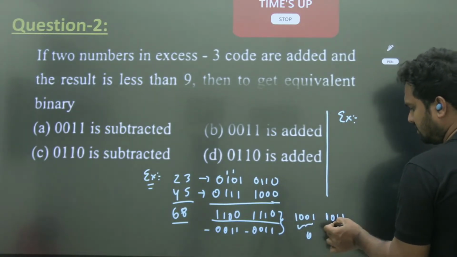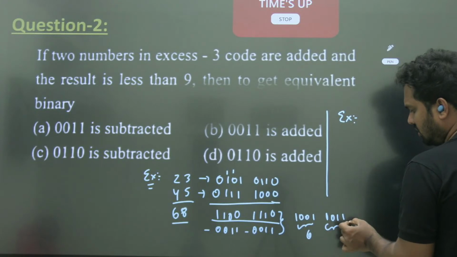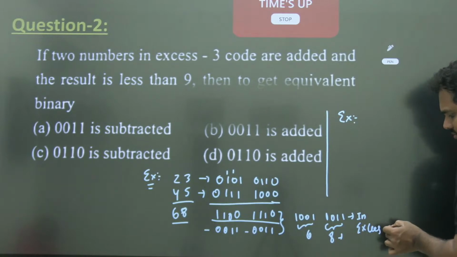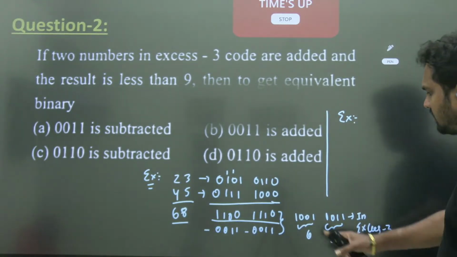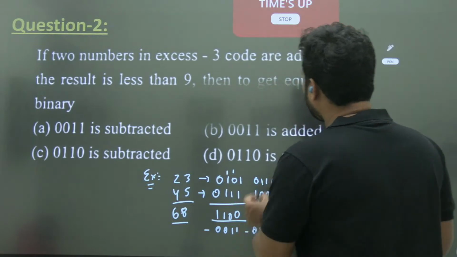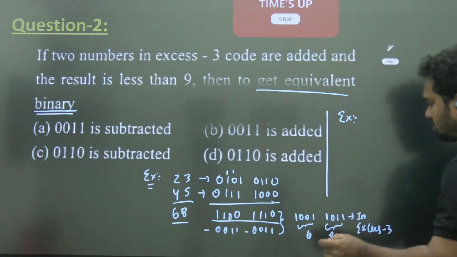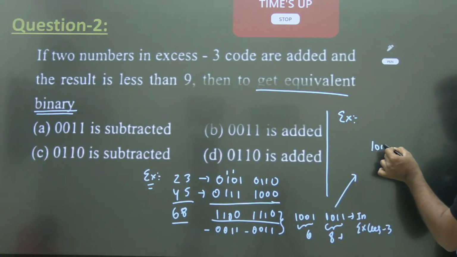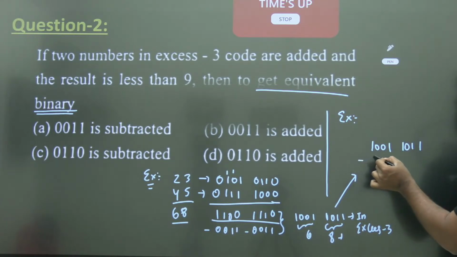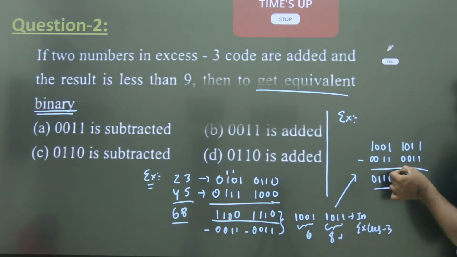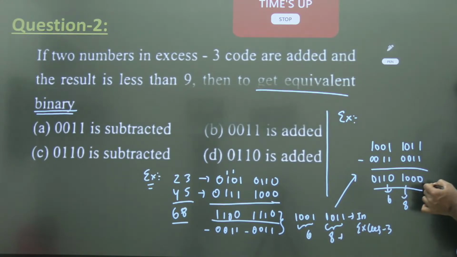So this is 6 and this is 8 in XS3. In XS3 this is equal to 68. Okay, fine. But the examiner wants the result to be in binary. If we want the result in binary, we should subtract one more 3, that is 1001, 1011. From this also you should subtract 3. Then you get this as 8 and this as 6, 68 in BCD. Okay? So BCD 68 it is.